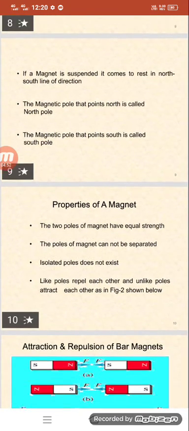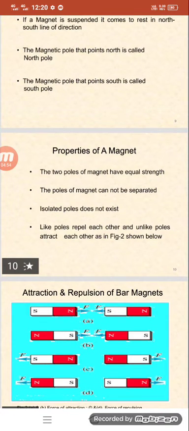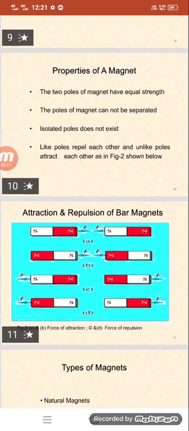Here we have a picture regarding like poles and unlike poles. Suppose we keep unlike poles near each other, then there is a force of attraction between the two magnets. When we keep like poles near each other, as in the pictures C and D, having the same poles near each other, both magnets repel each other.